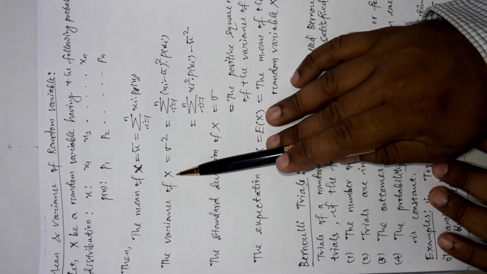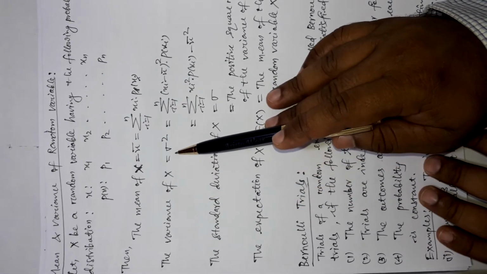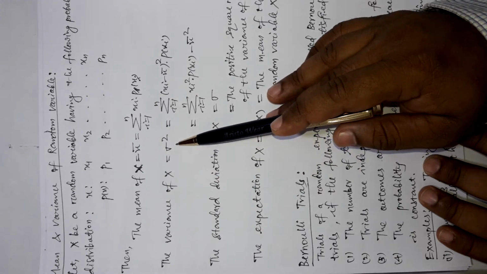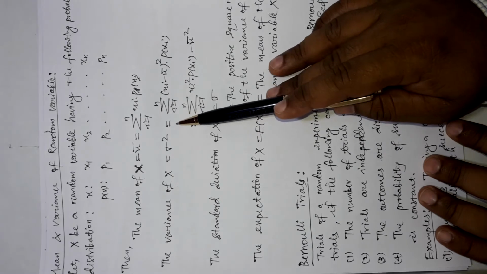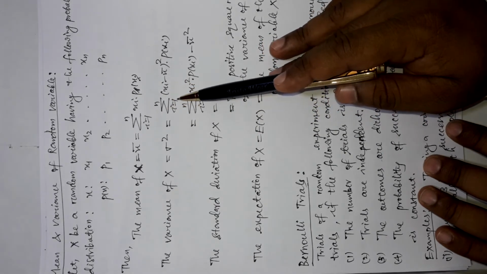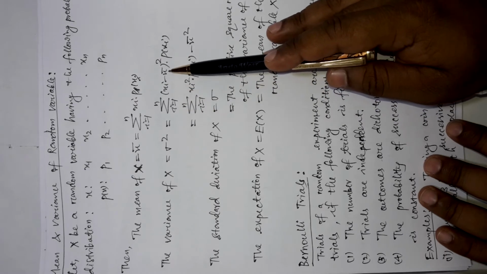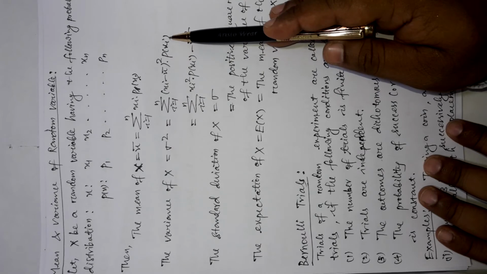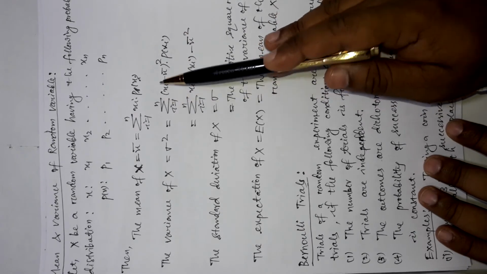Now the variance of the random variable x is denoted by the letter sigma square, which equals summation of (xi minus x bar) whole square into p of xi, where i is from 1 to n.